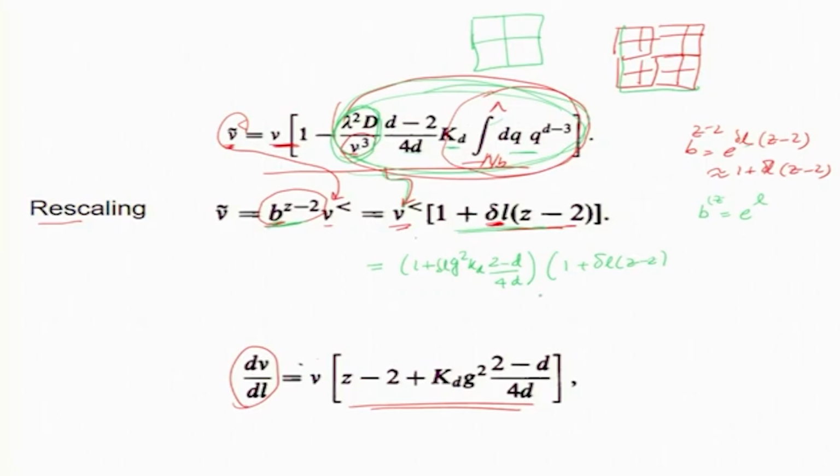So, to leading order in delta L, I will get z minus 2 from here, and this part will come here, the kd g squared 2 minus d by 4d. And there is a nu in front. Okay. So, d nu by dl is nu times z minus 2 plus kd g square. Okay. So, if this was not there, then it would be z minus 2, but this is a correction by nonlinear interaction. Okay. This is for nu.